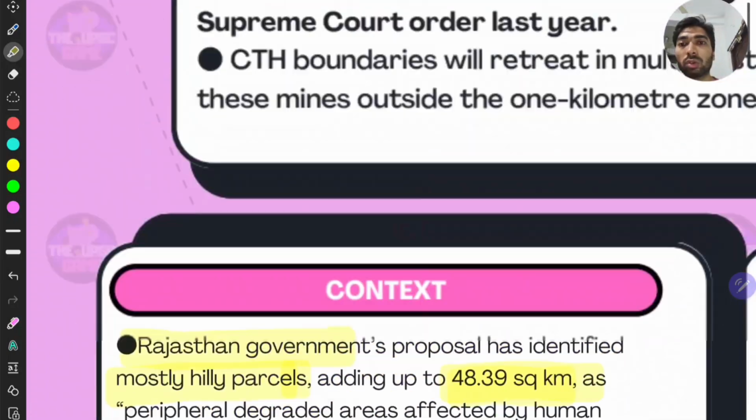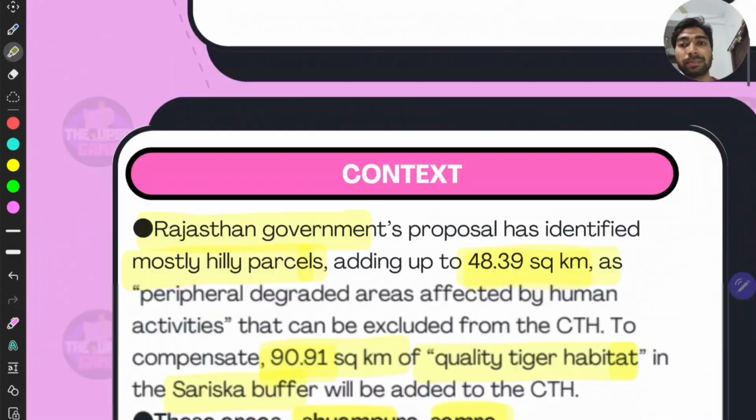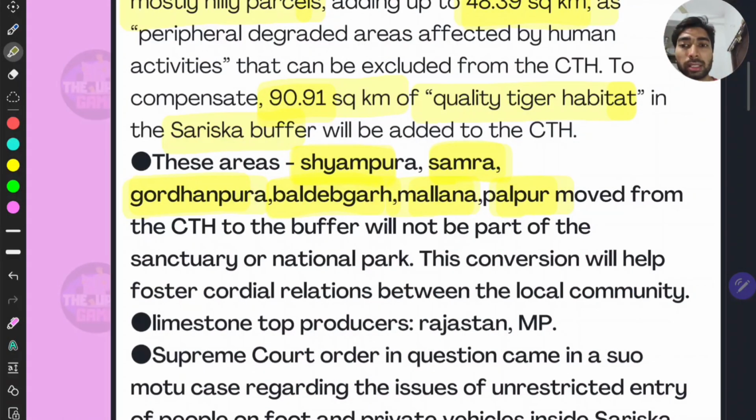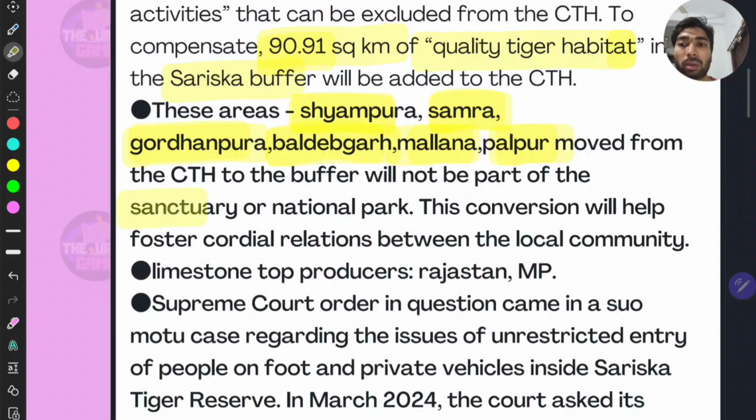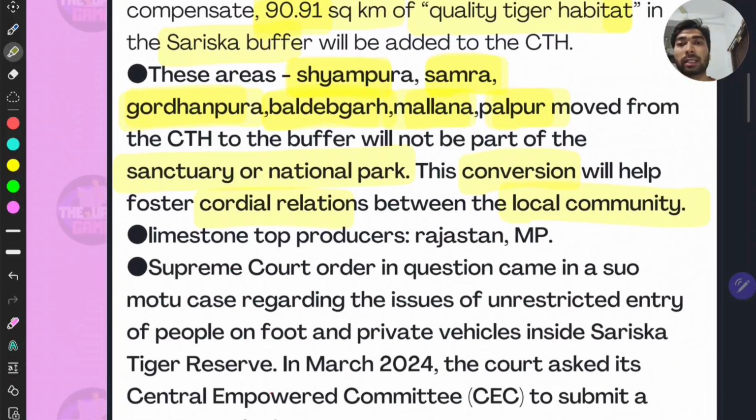And with the new rationalizing act, these areas from now on will not be under sanctuary or national park, right? The Rajasthan government is claiming that this conversion will foster cordial relations with the local community, right? And the rationale and motive behind this act is that Rajasthan is the top limestone producer, right? And it is one of the major sources of income for the state, right?